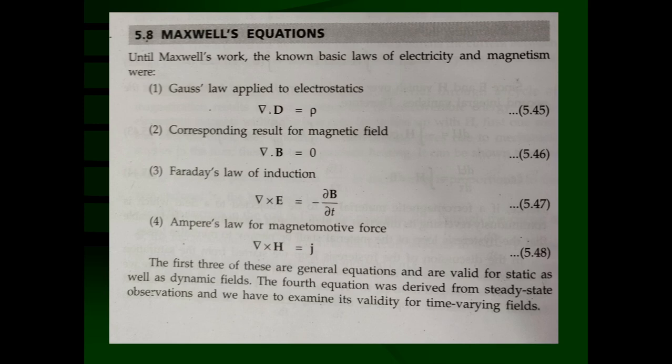What were Maxwell's equations? To start with Maxwell's equations, the important things are the laws governing electricity and magnetism. Those are the basic laws you have to understand. The first basic law is derived from Gauss's law in integral form, and then it comes to the differential form, that is divergence of E is equal to rho upon epsilon 0. The second law is similar but for the magnetic field, that is divergence of B is equal to 0.